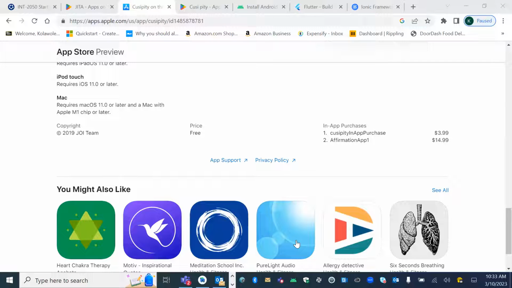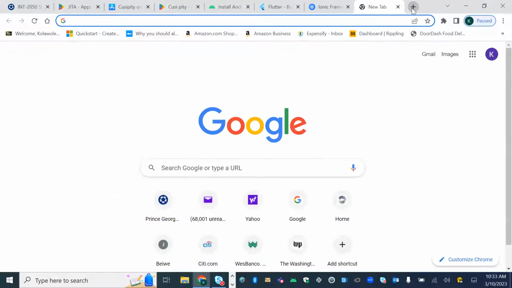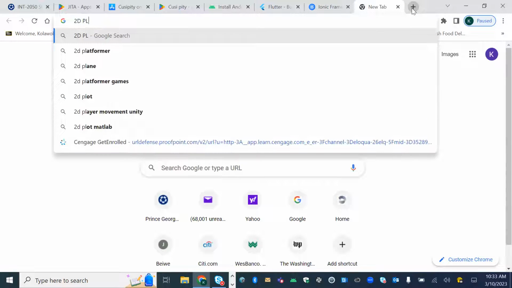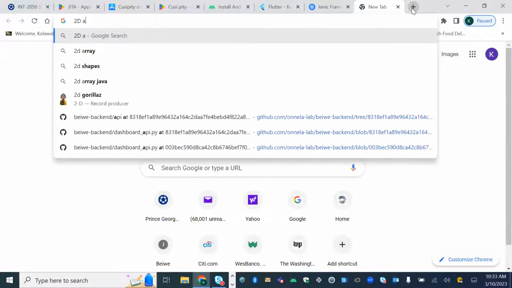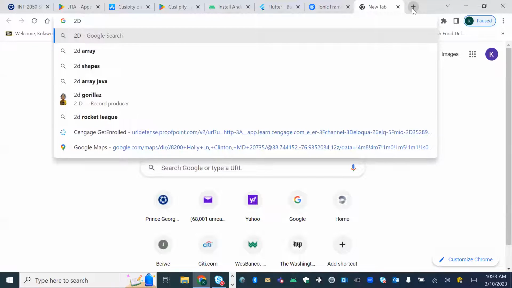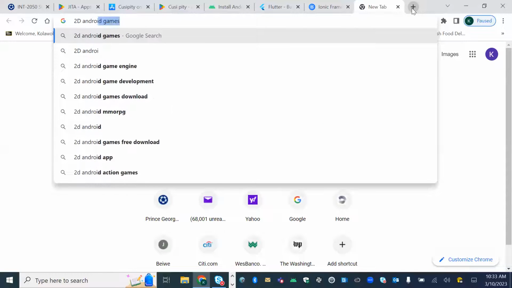Is it a car racing game? What kind of game are you developing? A 2D platforming game. Okay, that's really interesting. What I usually recommend is that anytime I'm trying to do a game or something like that, I try to see what is out there. So for example, when you say 2D platforming, I might just go to 2D games, maybe Android games.